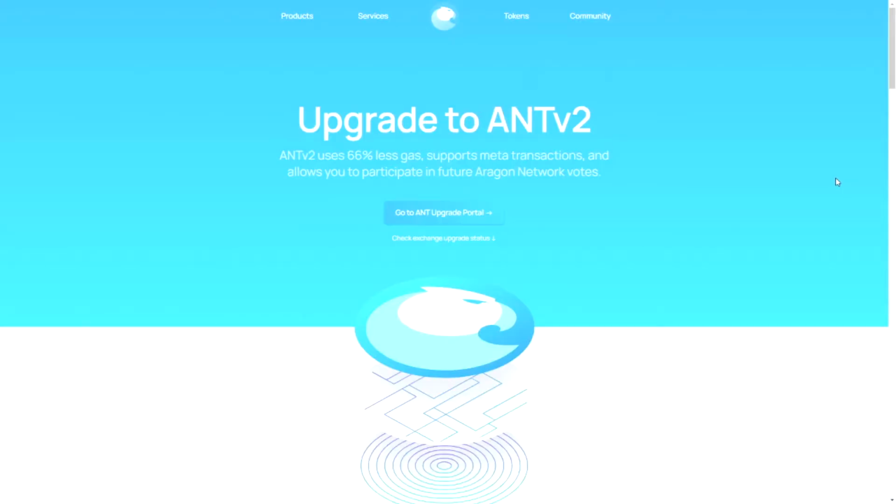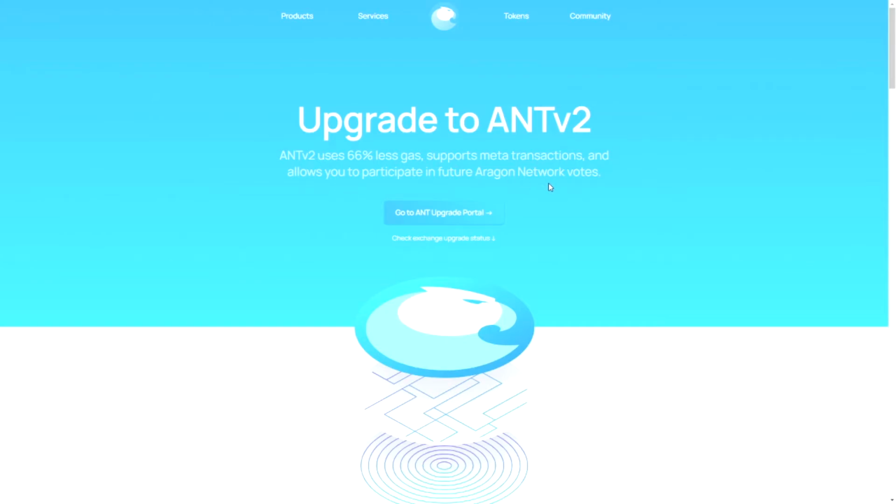So when we look at the tokens, we see that we have two tokens. We have the ANT Network token and we have the ANJ Network Juror token. So the ANJ is being used in the courts and the ANT token is the main token behind the project. We also see ANT V2. ANT V2 uses 66% less gas, supports meta transactions and allows you to participate in future Aragon network votes.